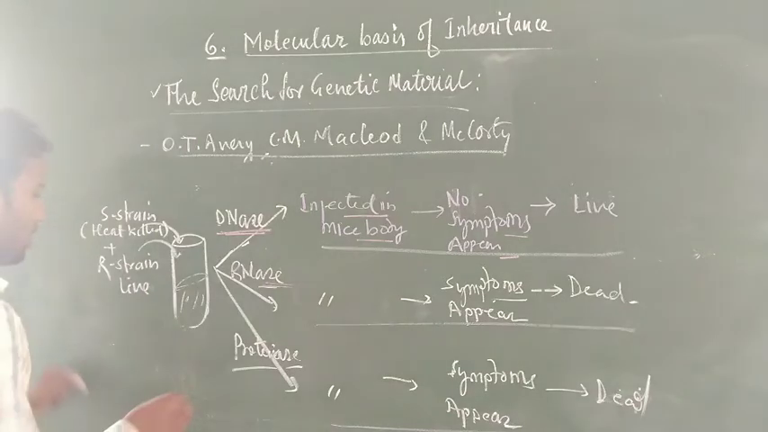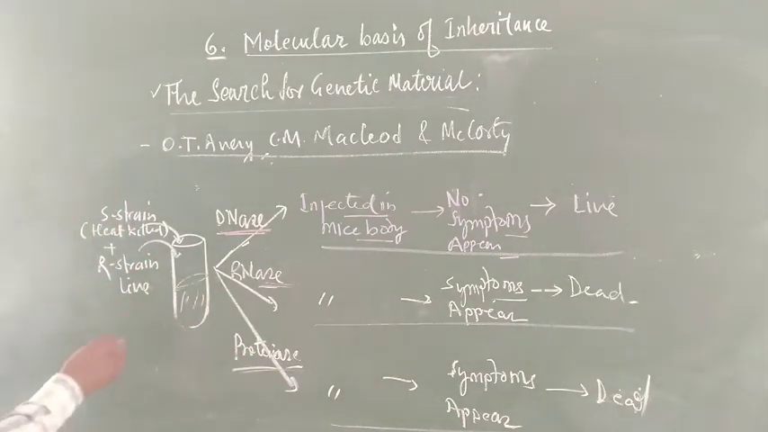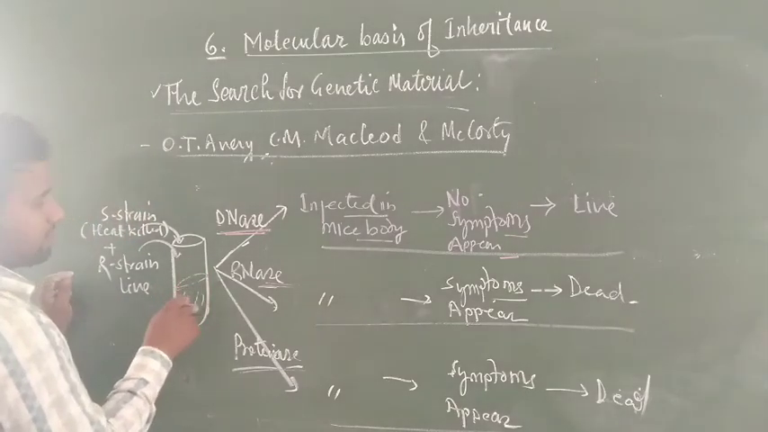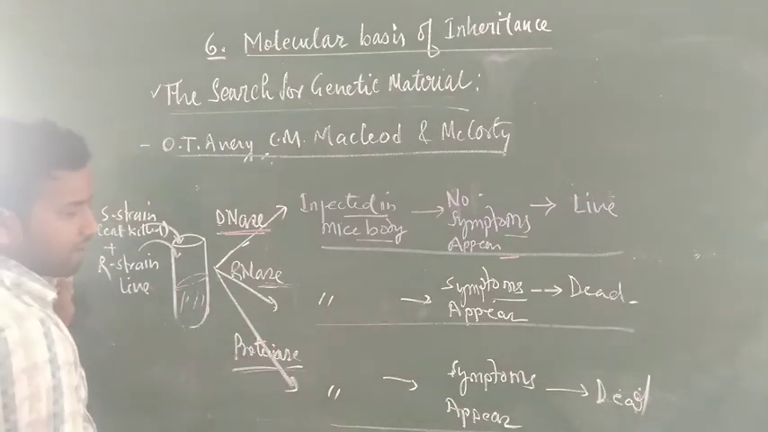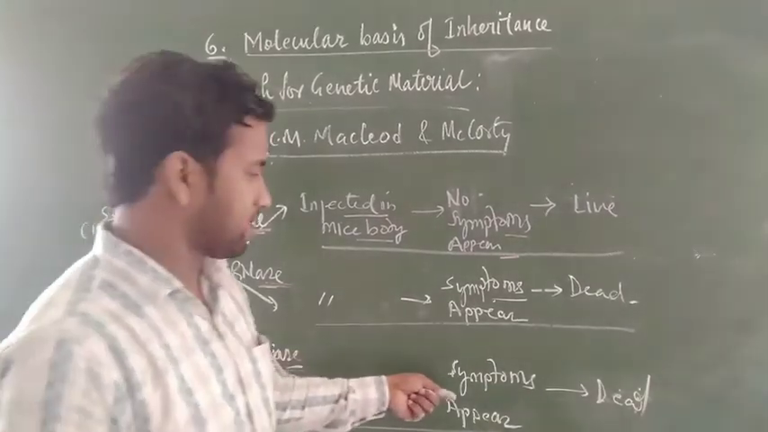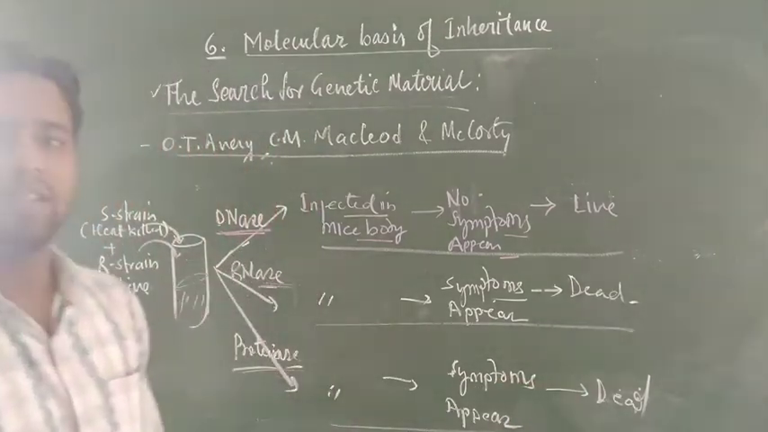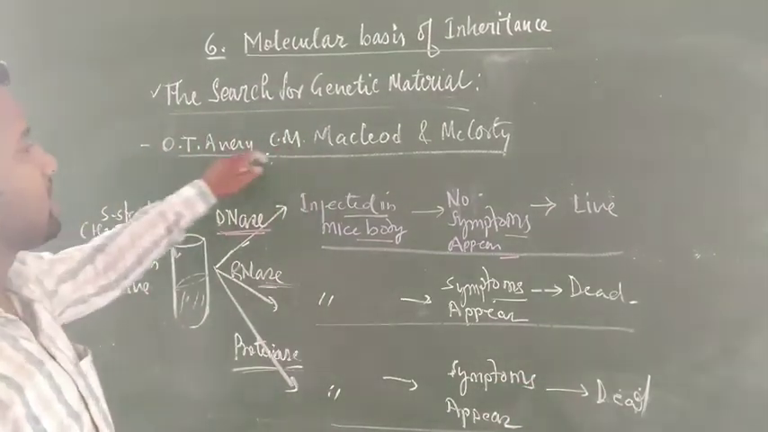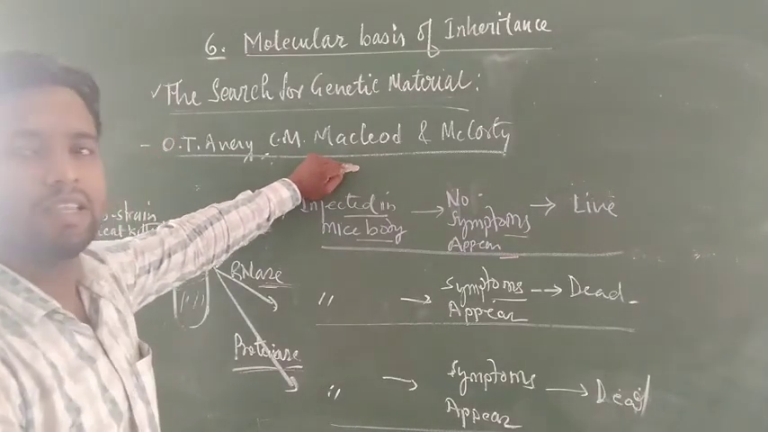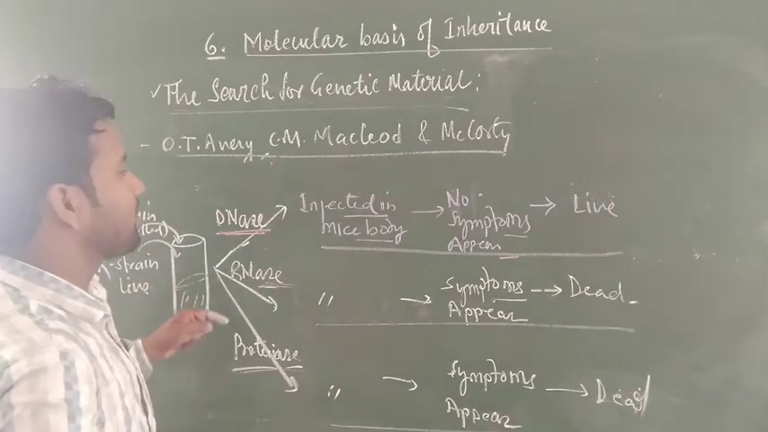And the third was the proteinase. In the same case, the protein is digested totally from the S form, and our DNA remains in that case, which changes the R form into the virulent form. If they are injected into the mice body, symptoms appear in the mice and the mice will die. On this experiment, O.T. Avery, C.M. MacLeod and McCarthy put forward that DNA is the basic genetic material which transforms the R form into